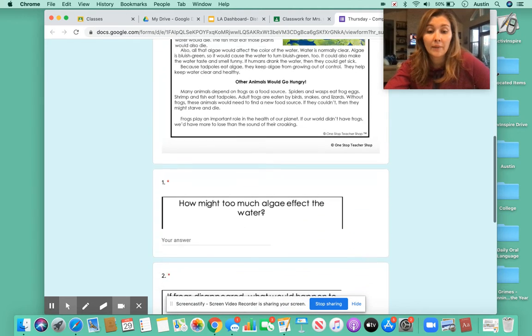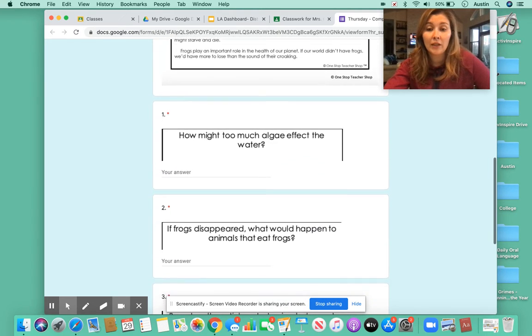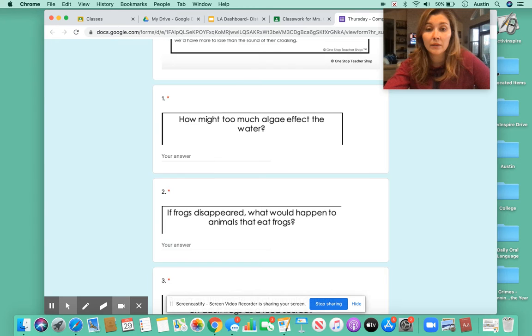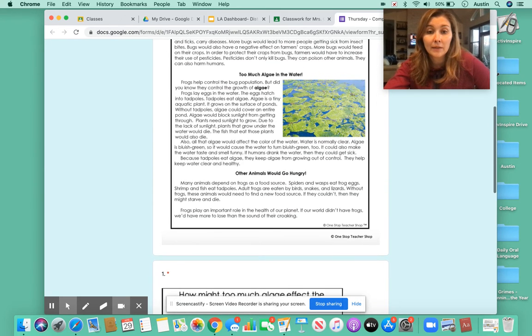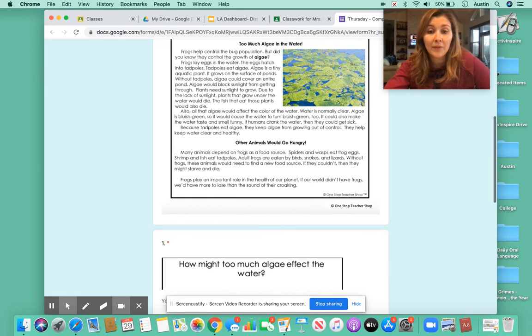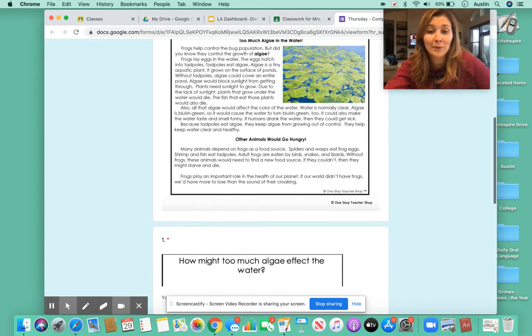This is Thursday. How might too much algae affect the water? Let's go back up here. Too much algae in the water. Frogs help control the bug population, but did you know they control the growth of algae? Frogs lay eggs in the water. The eggs hatch into tadpoles. Tadpoles eat algae. Algae is a tiny aquatic plant. It grows on the surface of ponds. Without tadpoles, algae could cover an entire pond.